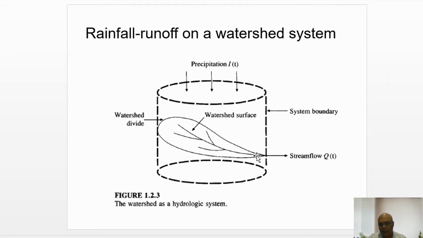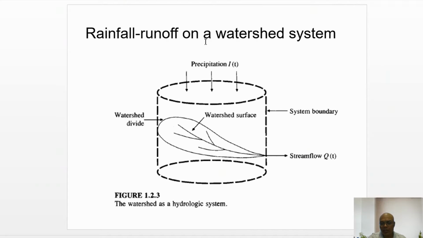So for explanation purposes, this watershed's plan is shown as a circle, and it is shown as a cylindrical control volume.